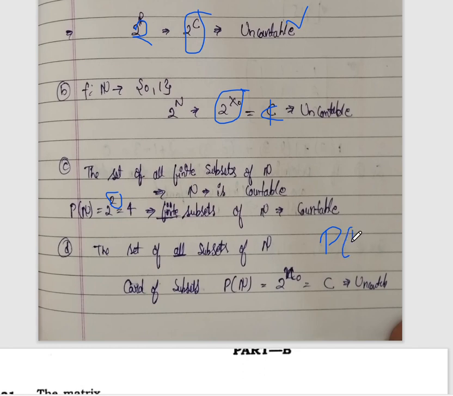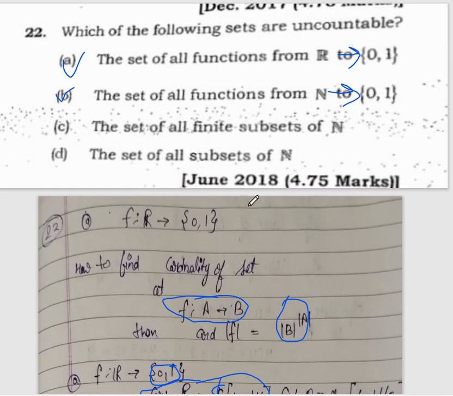We have to find the power set of the natural numbers. How do we find the power set? It is 2 to the power of the cardinality of whichever set we want. So in option C, this means finite subsets. We take finite subsets of N, here we take 2, 3, 4. So it always gives a finite number, which means this is a countable set. So C we can't take. C is wrong.